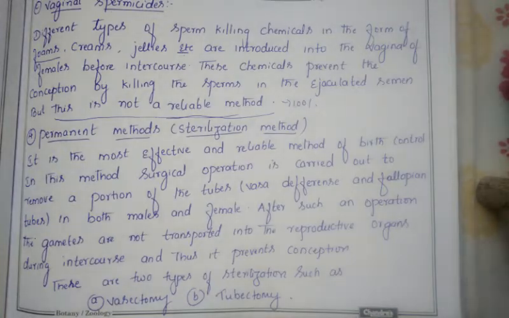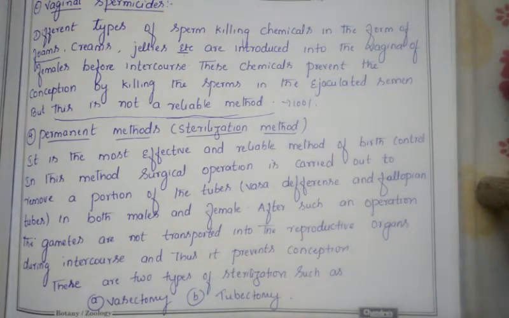The third type we discussed is chemical contraceptive methods. In this method, by using chemicals, we avoid pregnancy. The chemical method contains hormones, called estrogen and progesterone. With the help of estrogen and progesterone, we avoid ovulation and implantation in the female body. These hormones are artificially synthesized in the laboratory by human beings, and they are introduced in different ways.